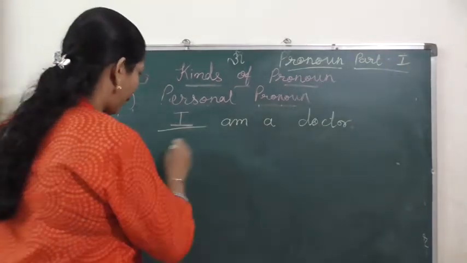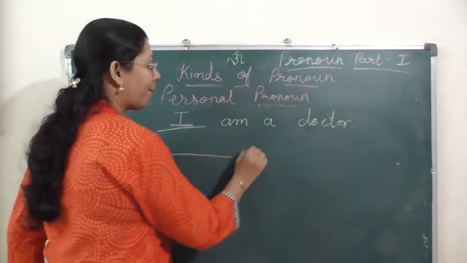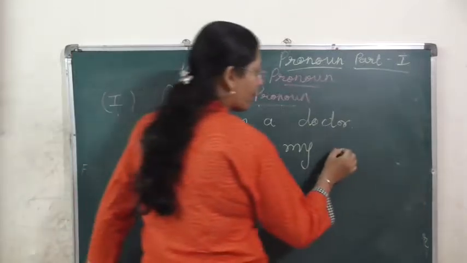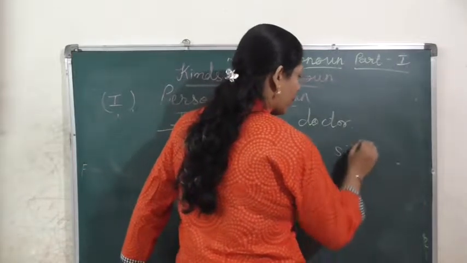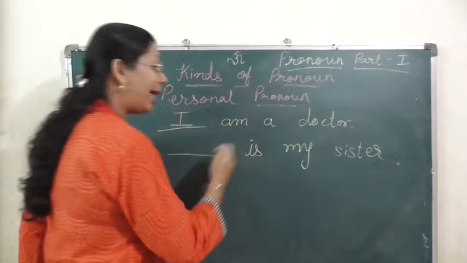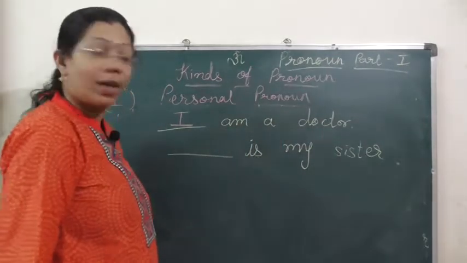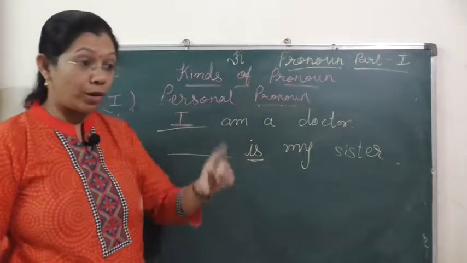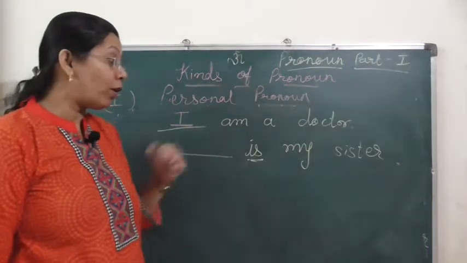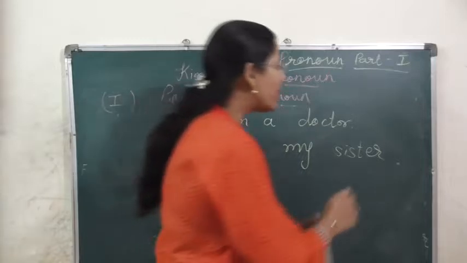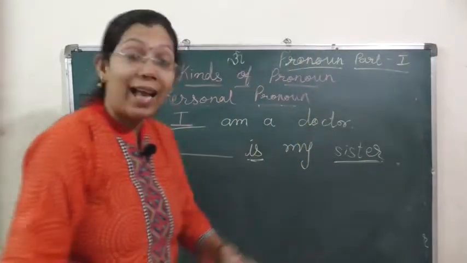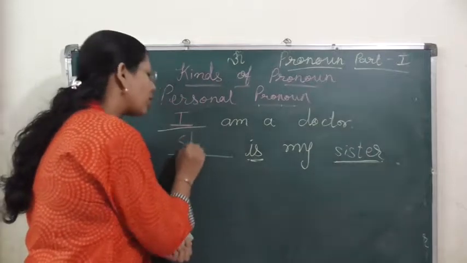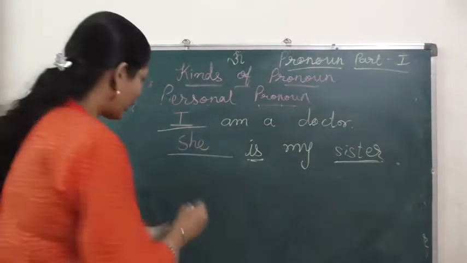Next, "Blank is my sister." Here is is there. It means that subject pronoun may be he or she or it. Now what will you write? The last word is sister. That's why for female we use she.